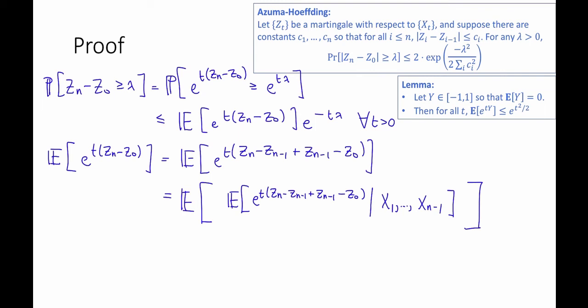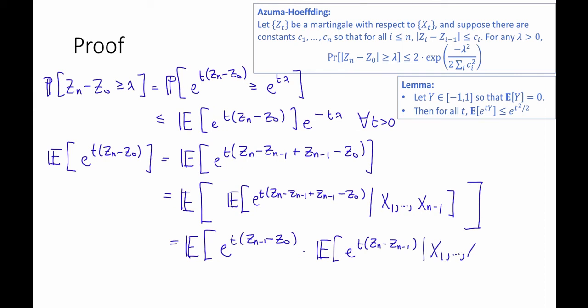But now, notice that e to the this stuff is actually a constant, given that I'm conditioning on all of this. So that means that I can pull it out of this expectation. So this is equal to the expectation of e to the t(Z_{n−1} − Z_0) times the expectation of e to the t(Z_n − Z_{n−1}) conditioned on X_1 up to X_{n−1}.